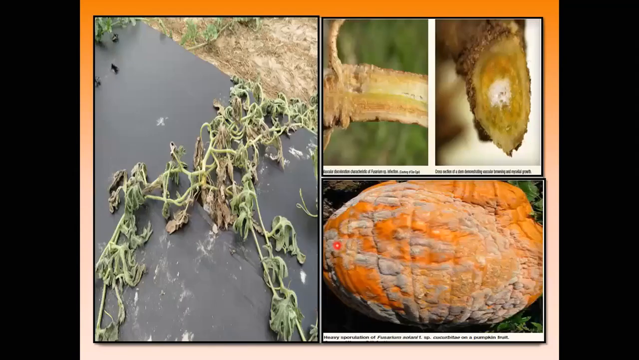Then wilt of cucurbits. So this is the wilted cucurbit plants, for example these watermelon plants. These watermelon plants have some leaves that are dry in nature. Okay, these watermelon plants are attacked at all stages of growth.